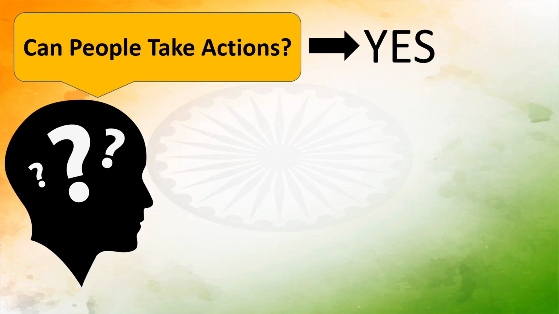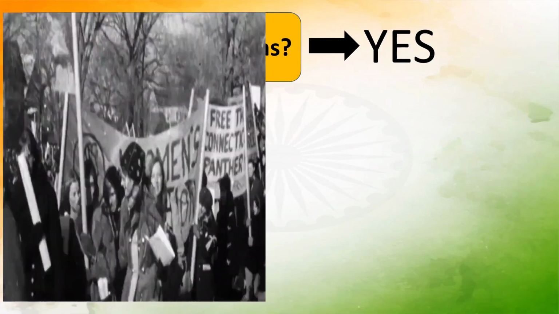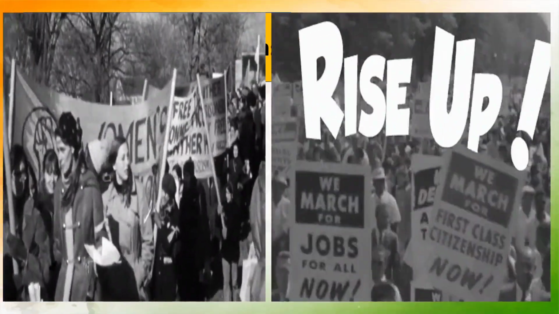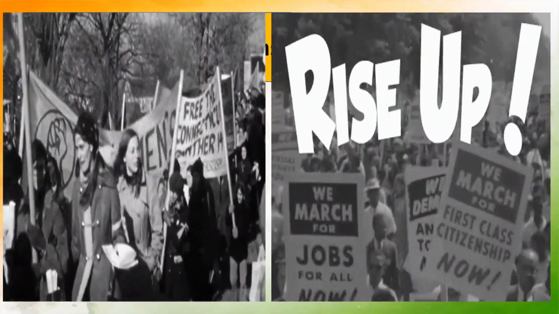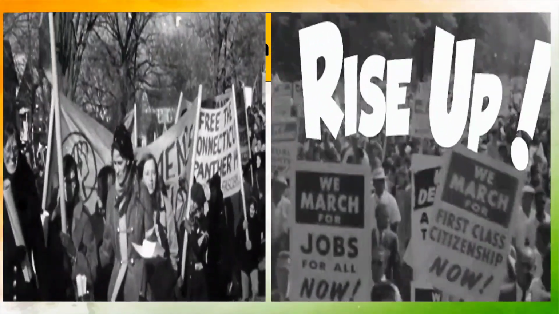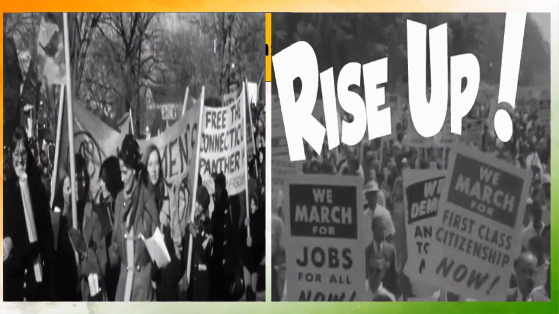Now how do we do this? We can do this with mass movements, where all the people come together. There are different strikes done by the people on different issues, right?